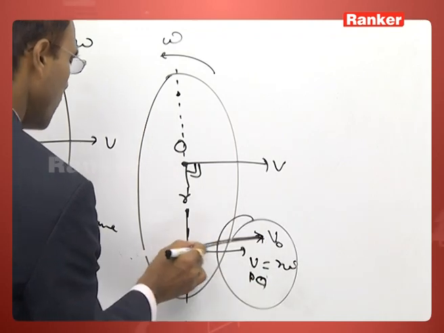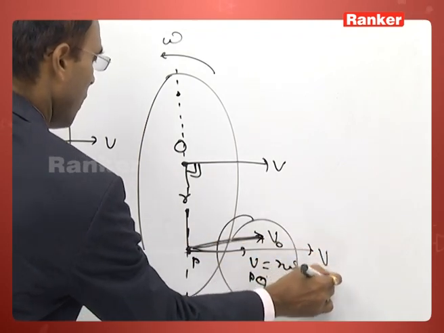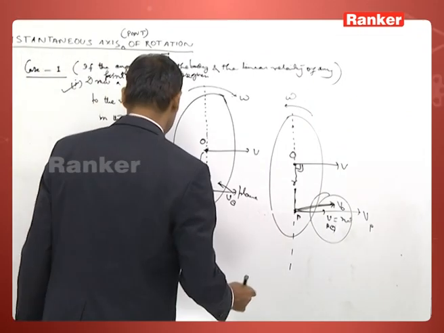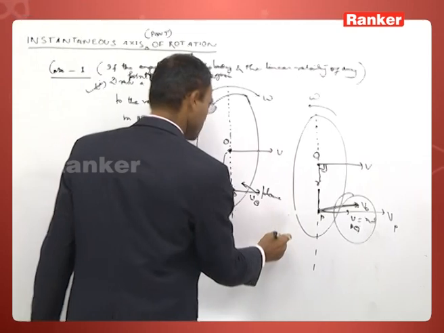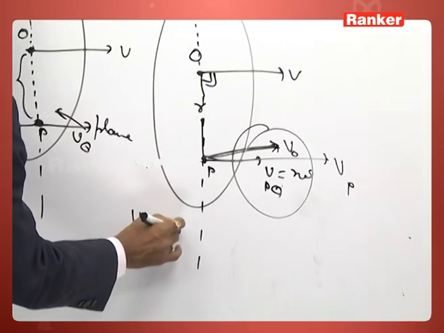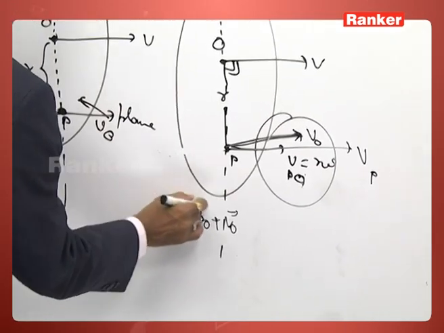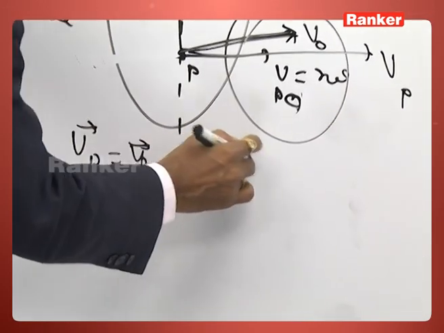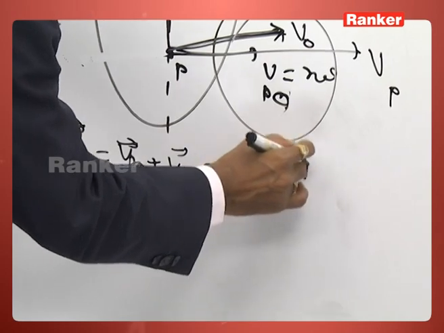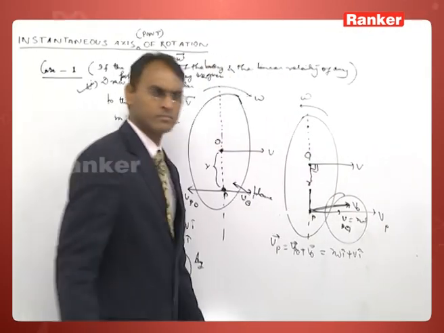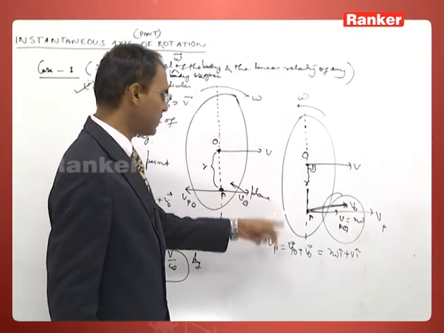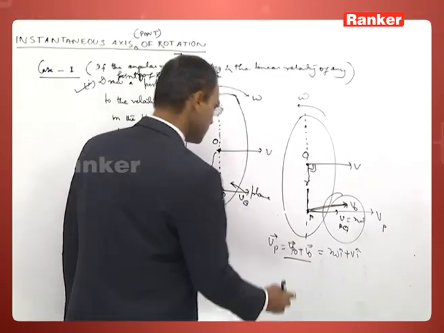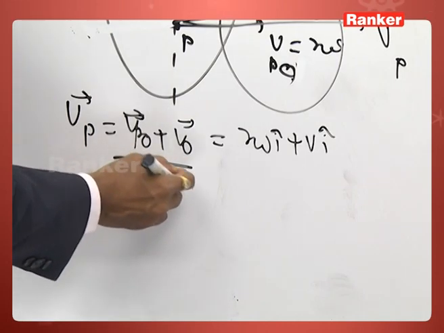If you add these two, you are getting the velocity of the point P. Vp is equal to Vpo plus Vo. Vpo is r omega I cap, Vo is V I cap. According to the Galilean transformation of velocity, you get the answer r omega plus V.